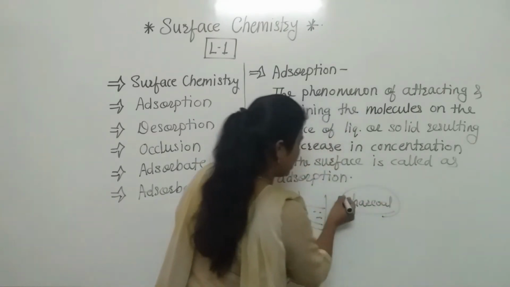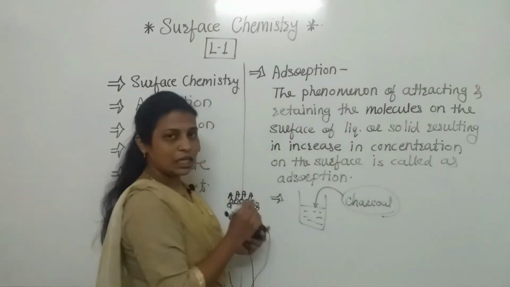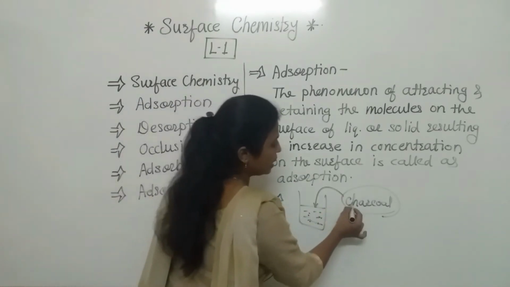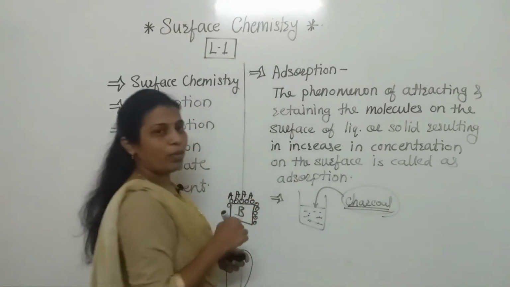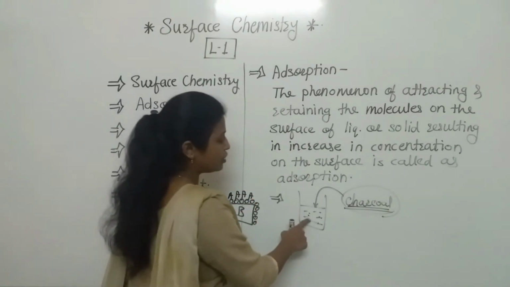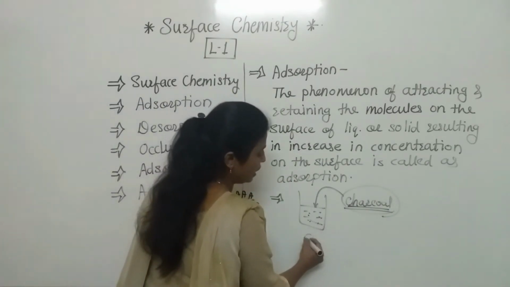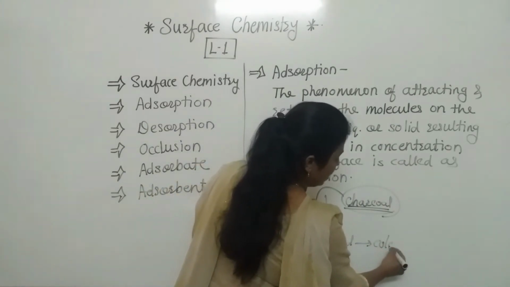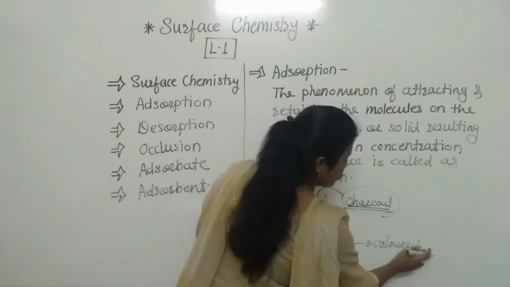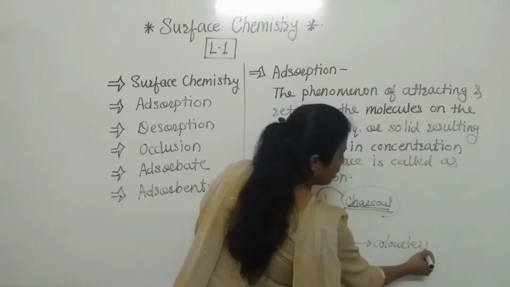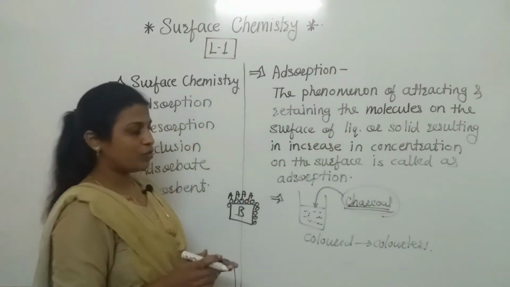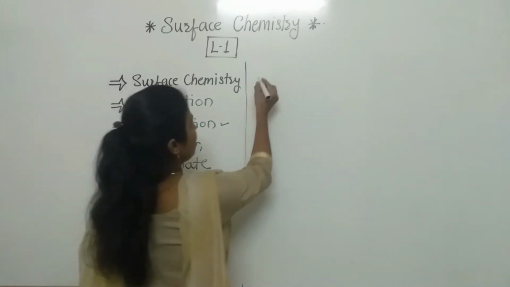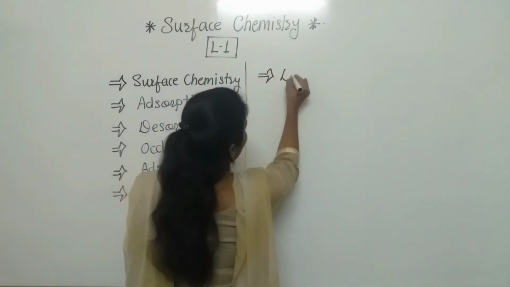When we add that charcoal powder to that liquid or solution, the colored matter gets adsorbed on the charcoal particles, and the solution becomes colorless. That colored solution becomes colorless because of the adsorption of the colored matter. Clear to everyone? So now we will discuss the next term, that is desorption. What is meant by desorption?